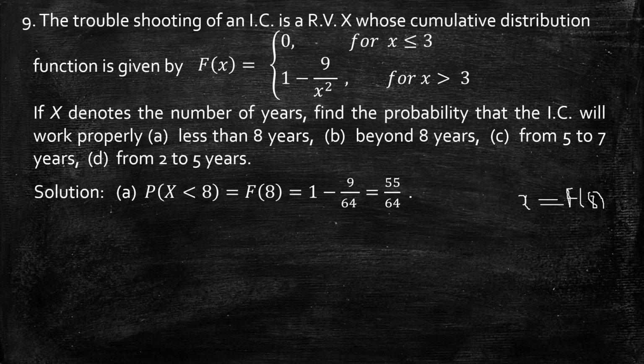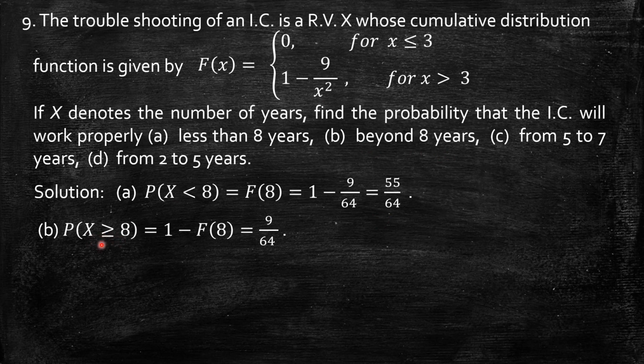Now what is F of x, how is it defined? If at all x lies between 3 onwards, 3 to infinity, the function is 1 minus 9 by x square. So clearly 8 is here in this interval, so F of 8 is 1 minus 9 by 64, that gives 55 by 64. Now what about beyond 8 years, student? That is probability of x greater than or equal to 8. So that means it is the complement, 1 minus probability of x less than 8. That is 1 minus F of 8, which we have already calculated. So 1 minus 55 by 64 gives 9 by 64.